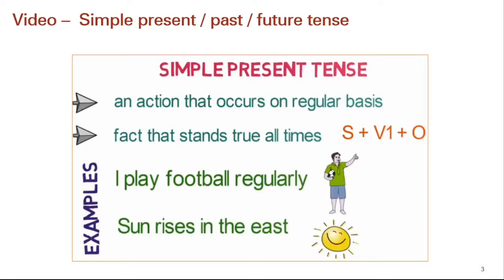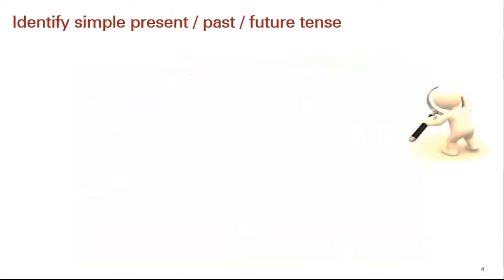Here, the action of playing football will happen in future. Next example is John will go to London tomorrow. Again, the action of going to London will happen in future, which is tomorrow. Next example is he will check my website tomorrow. Again, the action of checking website will take place in future. So I hope you have been able to understand. But for better understanding, it is important to keep reading books, magazines, and newspaper, and if possible, start practicing conversation.